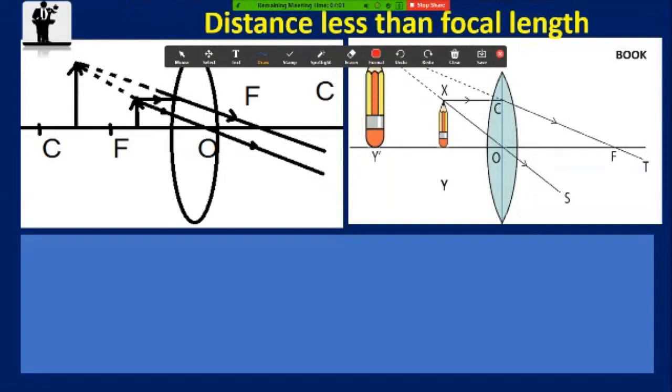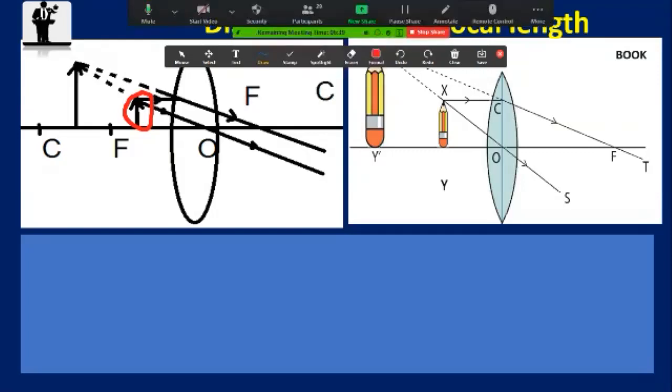For our concave mirror image formation, it was the position between the focus and the pole. Am I right? Yes, sir. Here the pole is replaced by the optical center.